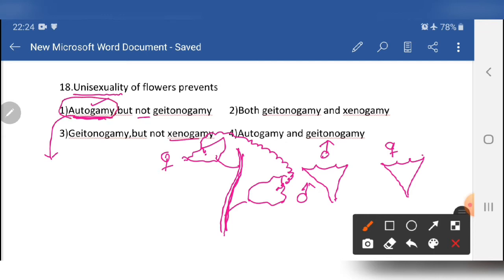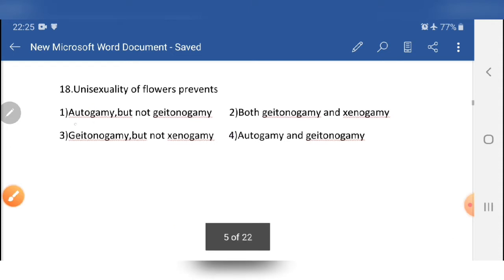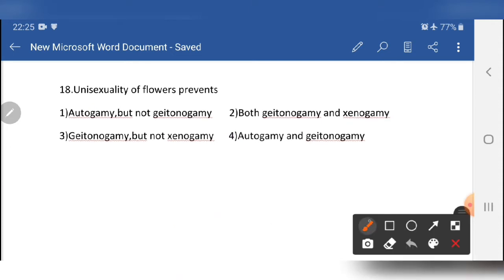But what about xenogamy? Xenogamy is complete cross pollination. For example, one plant has a flower, another plant has a flower, and the transfer of pollen from the anther to the stigma of a flower of another plant is cross pollination. So the answer is that only autogamy is prevented. So the answer is 1. Go to the next question.